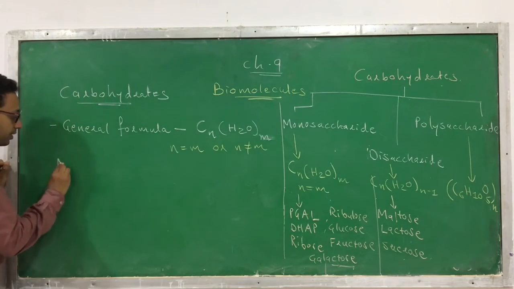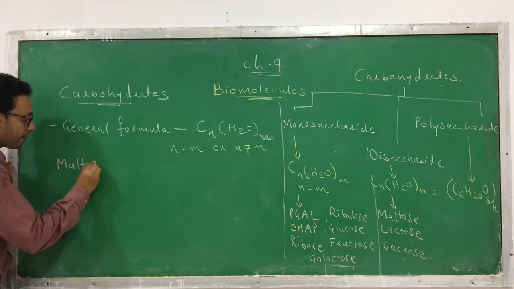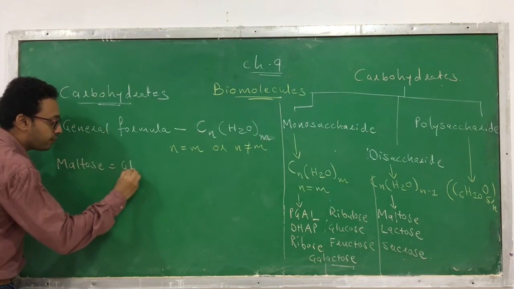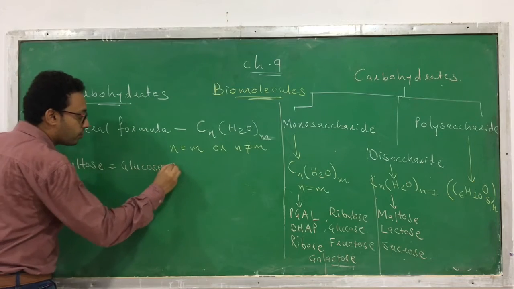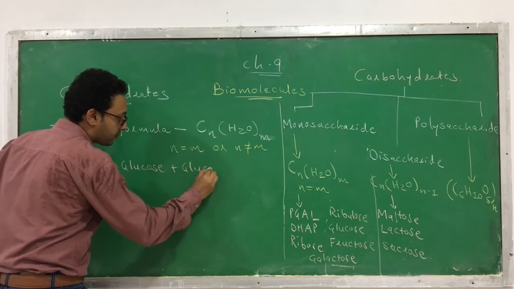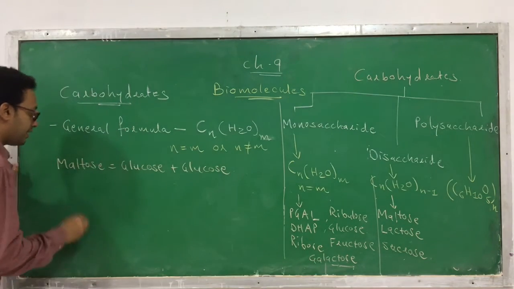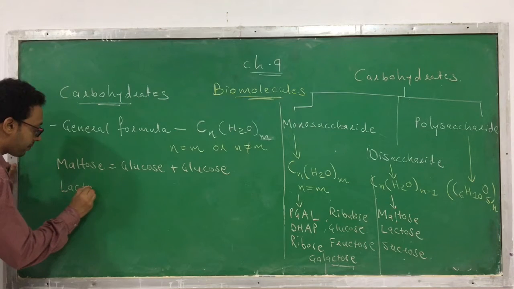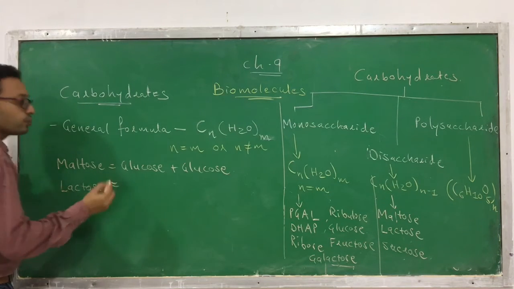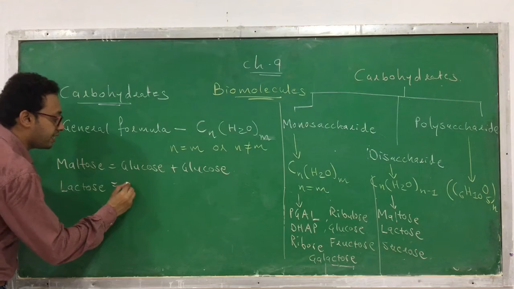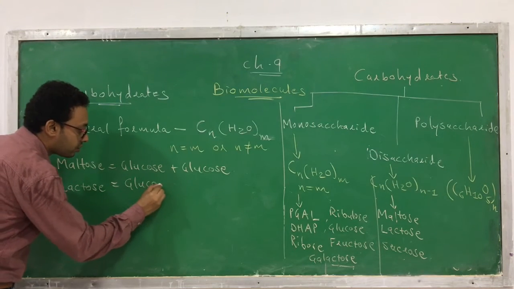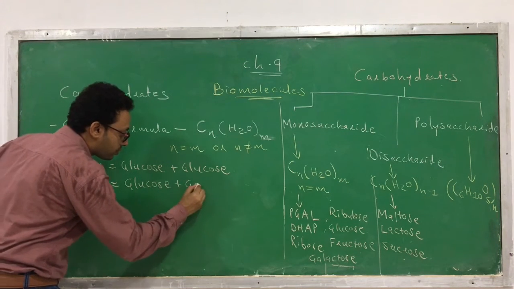Maltose, remember this is very important. Maltose is made up of 2 sugars. Which 2 sugars? Glucose plus glucose. Similarly, lactose. Lactose is also made up of 2 sugars because it's a disaccharide. And which are they? Glucose plus galactose.